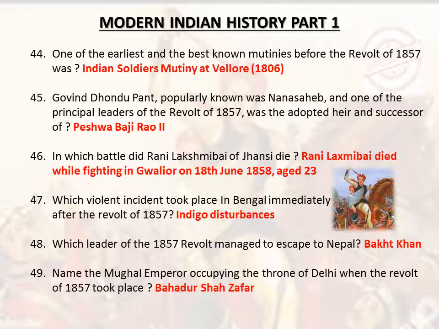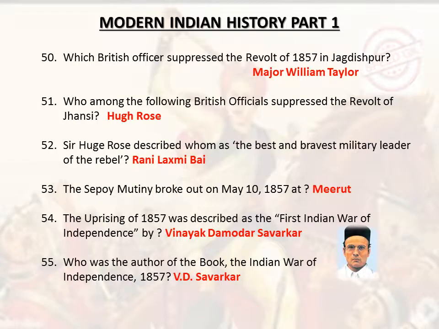Which violent incident took place in Bengal immediately after the revolt of 1857? Indigo disturbances. Which leader of the 1857 revolt managed to escape to Nepal? Bakht Khan. Name the Mughal emperor occupying the throne of Delhi when the revolt of 1857 took place. Bahadur Shah Zafar. Which British officer suppressed the revolt of 1857 in Jagdishpur?